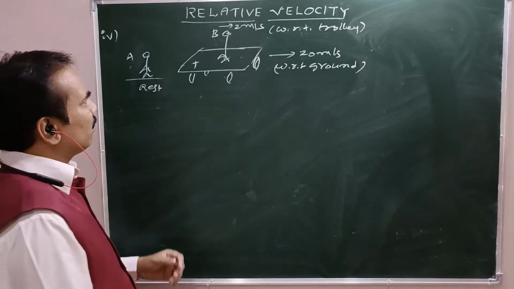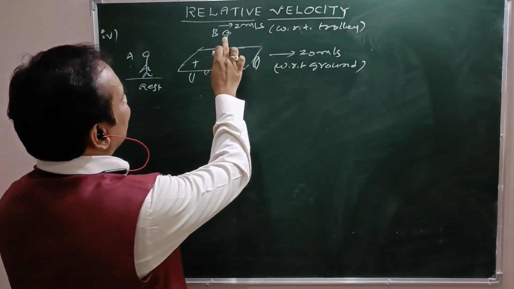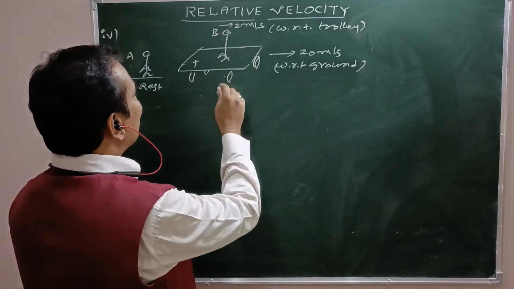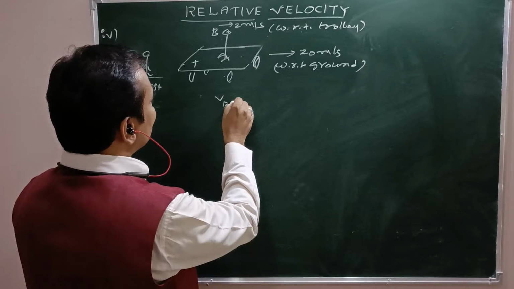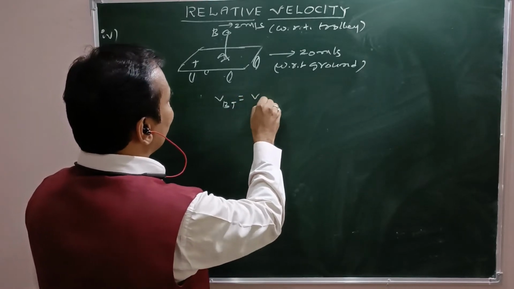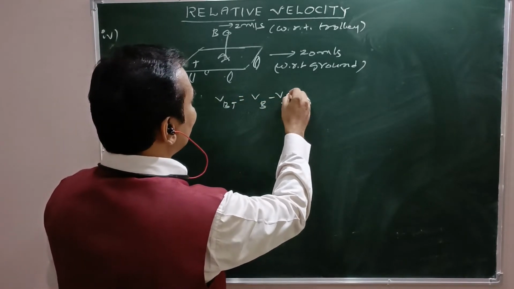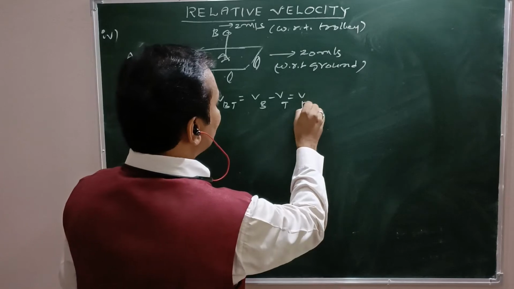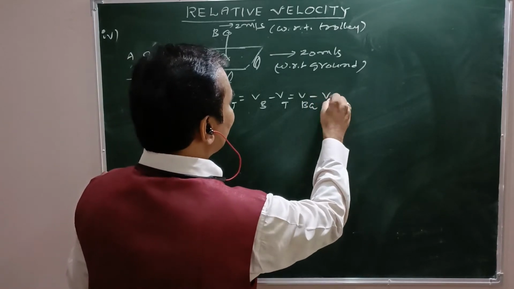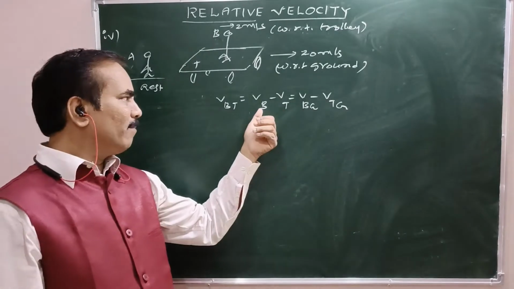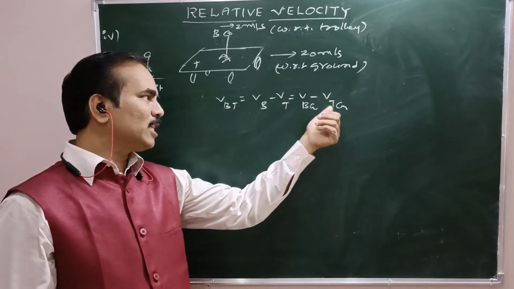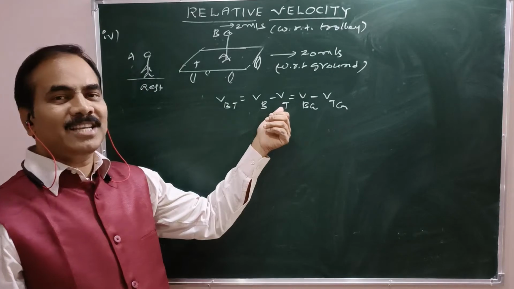Now, what is the relative velocity of B with respect to the trolley? Relative velocity of B with respect to the trolley is Vb minus Vt, that is Vbg minus Vtg here. Am I right? Vb means Vbg, with respect to ground. Vt means with respect to ground. T stands for trolley.